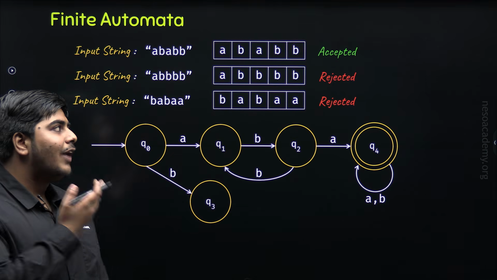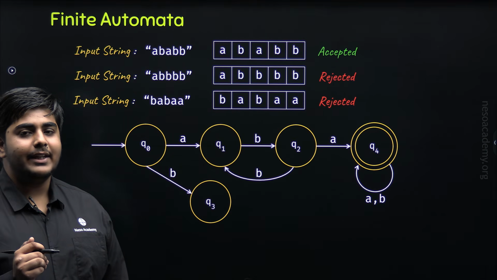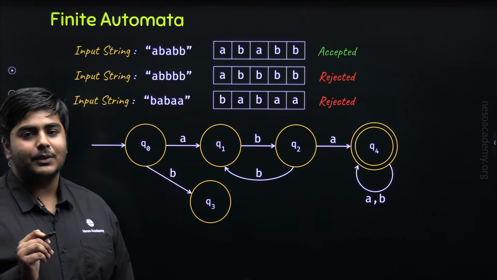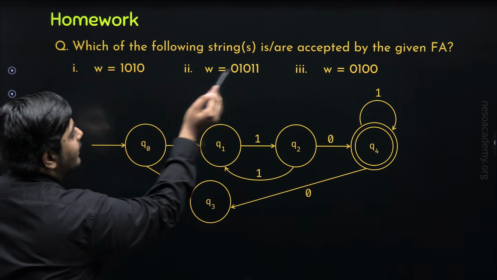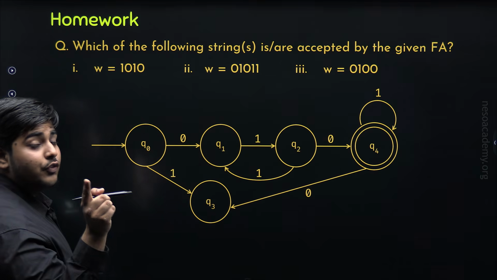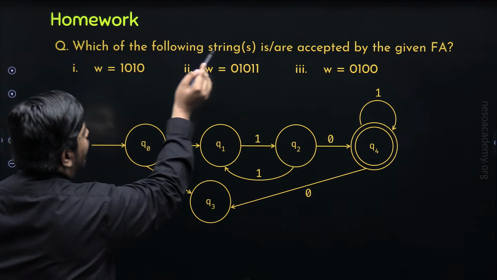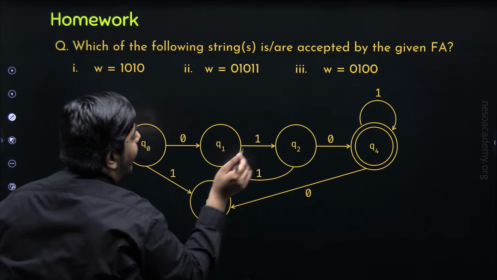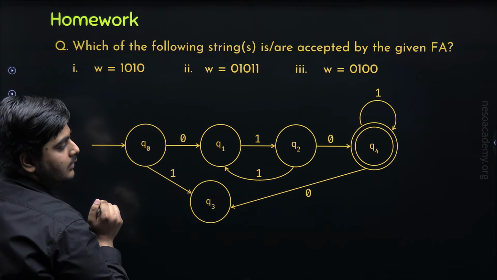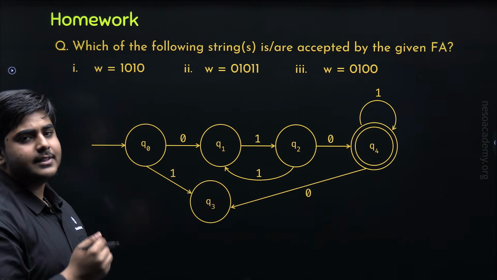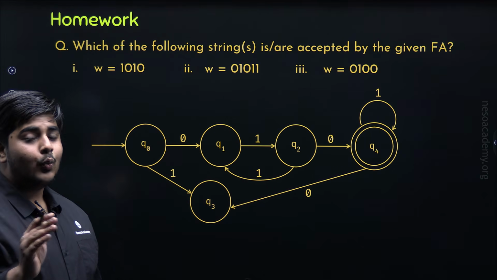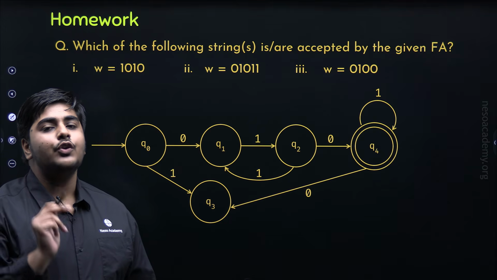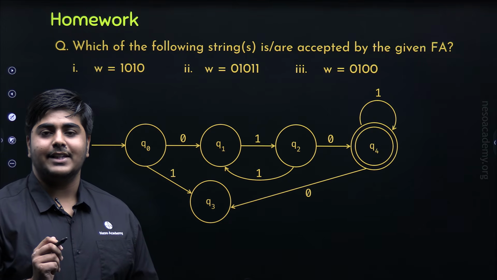Now, as you know how finite automata processes an input string, let me give you a homework problem. So this is a finite automata and these are 3 strings. And you need to find out which of the following strings are accepted by this given finite automata. So we have just discussed this topic and I think you can solve this question very easily. Once you solve this question, don't forget to post your answer in the comment section.